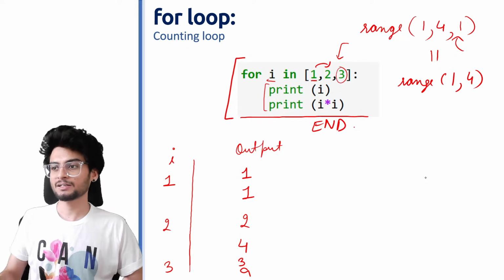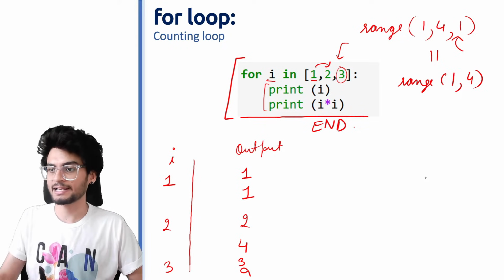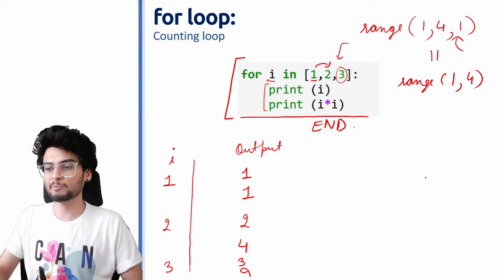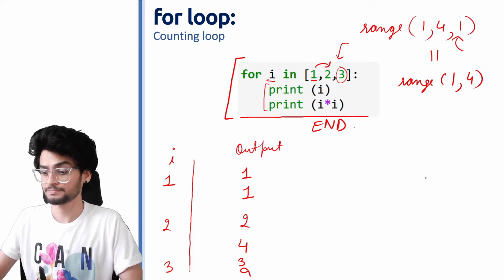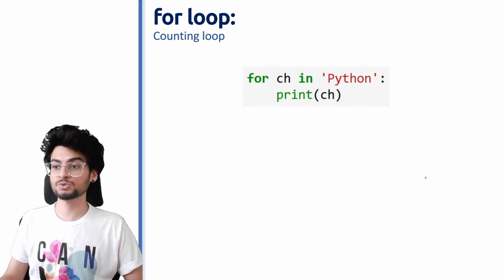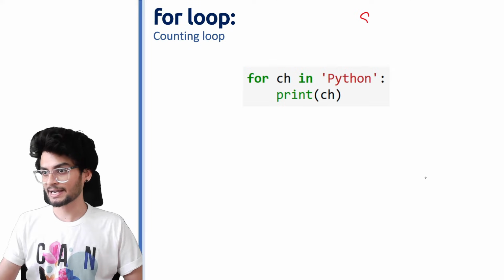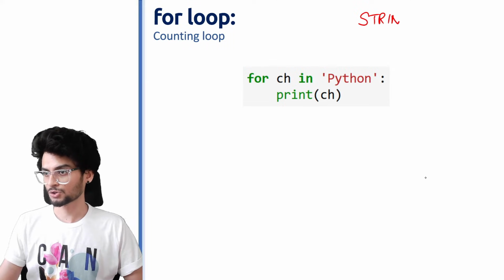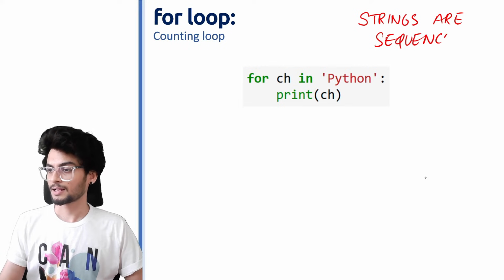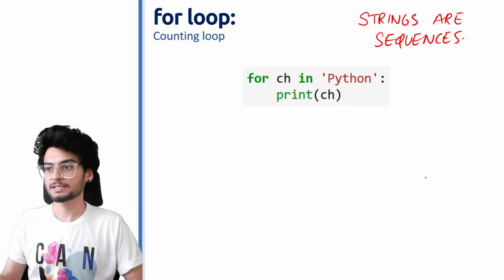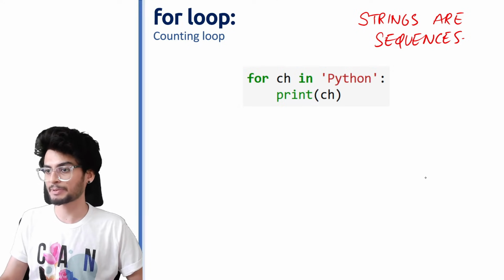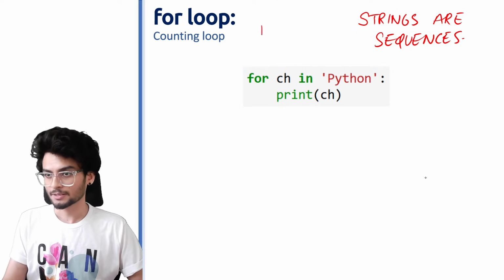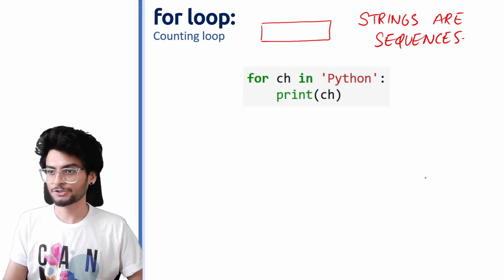So we are taking ranges. हम लोग list ले रहे हैं, list के elements ले रहे हैं. So जरूरी नहीं है कि आपको सिर्फ integer type list use करनी है. You can also use a string. So in the data handling part, we saw that strings are sequences. Just like list, strings भी sequences होते हैं. So जो अगर आप ये Python देख रहे हो, it is actually stored like this.